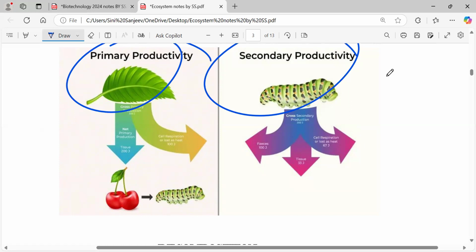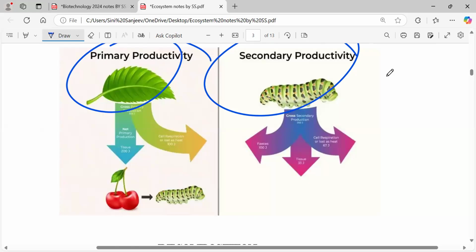Now, primary production, if I take the first one over here, it means what? There will be some amount of biomass, that is, whatever organic matter is there. So there will be some amount of organic matter produced by the plants whenever they do the process of photosynthesis. And that particular organic matter will be produced in a given time and in a given area.